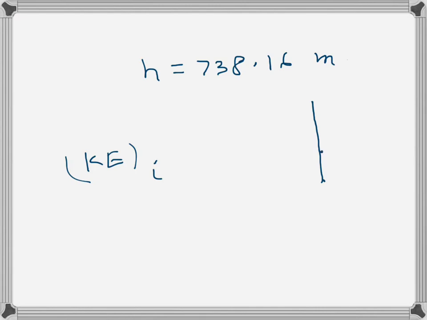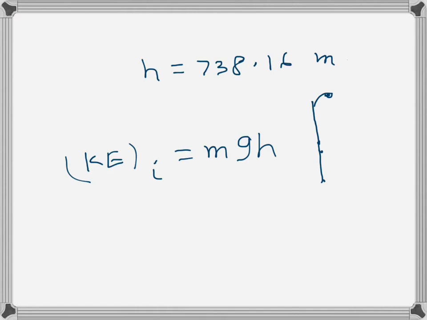At any instant, when there is no air drag, the kinetic energy plus potential energy, the total mechanical energy, is constant. So when it reaches maximum height, its kinetic energy becomes 0, because velocity becomes 0, but all of that initial kinetic energy is converted into potential energy. So that would be mgh.